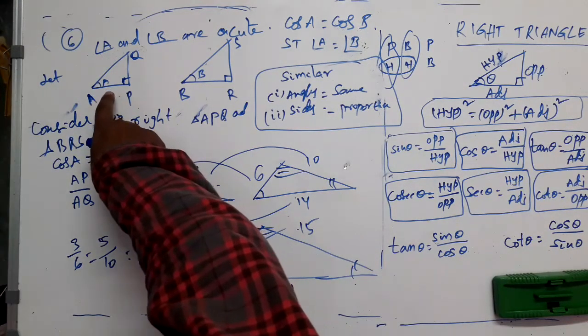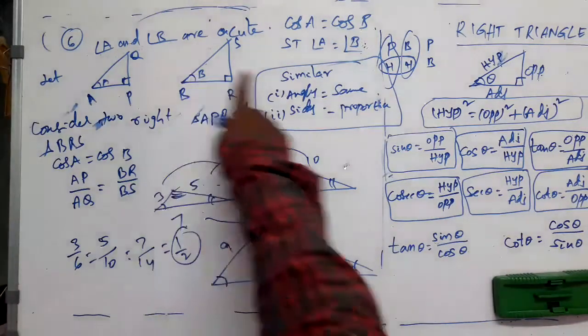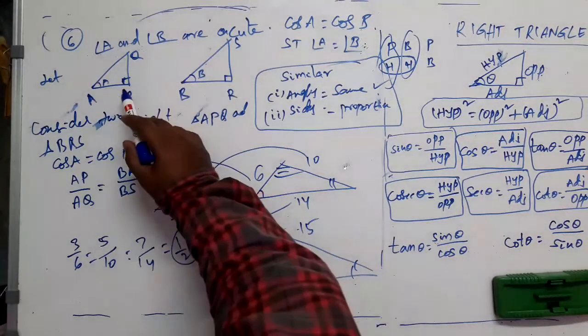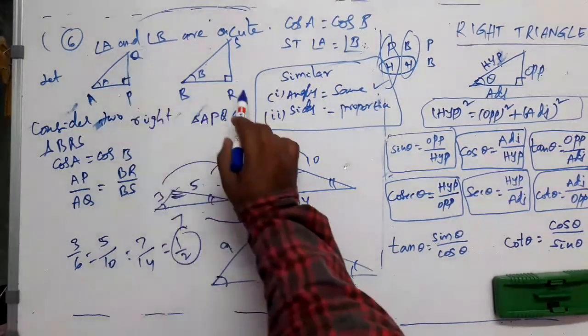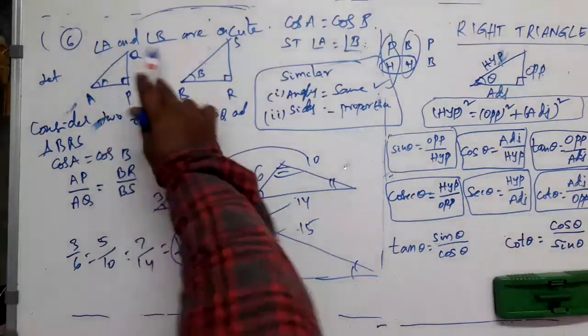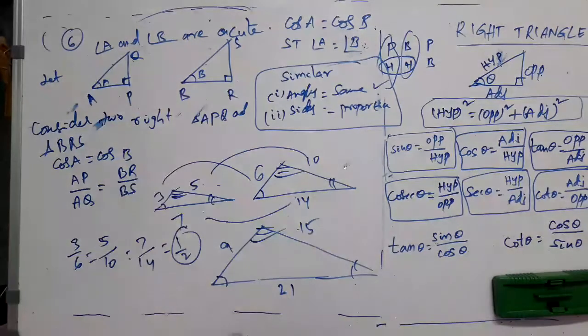If I can show that these two are similar triangles, can I say that corresponding angles are the same or not? Yes. So angle P is equal to angle Q, R and S are the same, A and B are the same. In that way I can prove that A and B are the same. So my target is to prove that these two are similar triangles.